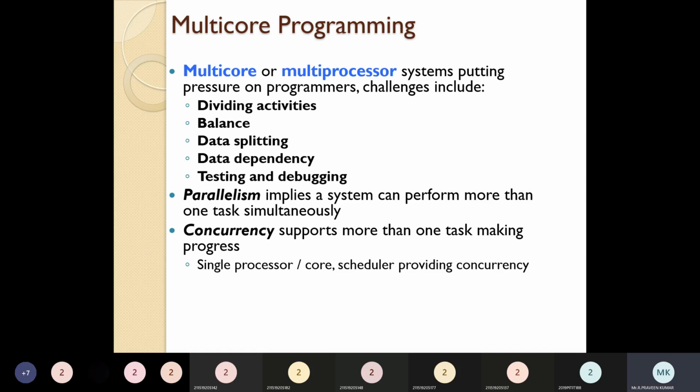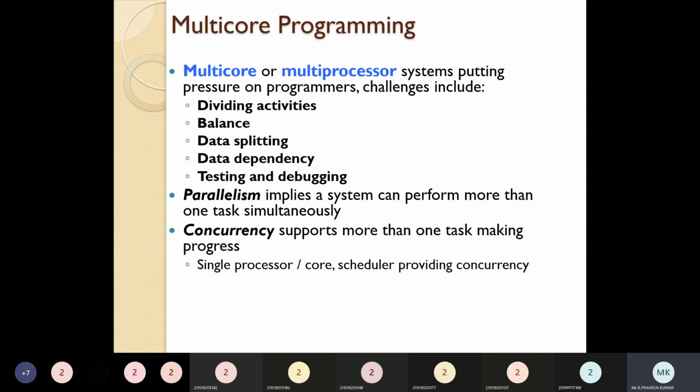Next one is data dependency. How dependent are you on that particular data? If you want to complete some task, you need some data. So how are you dependent on that data? Without that data, how can you handle other things? If the data is not available, can you manage for some time? These are all the things we have to look out for.